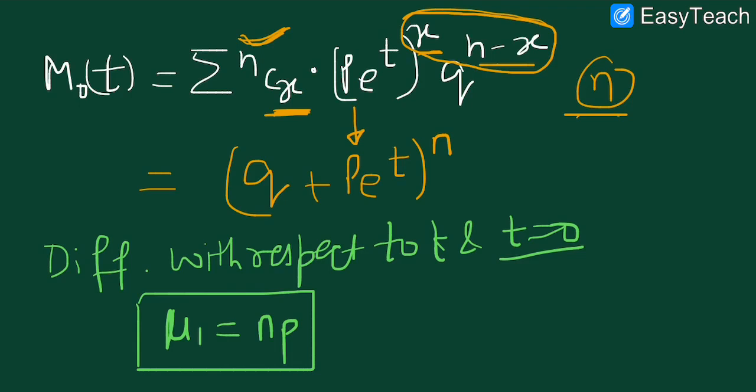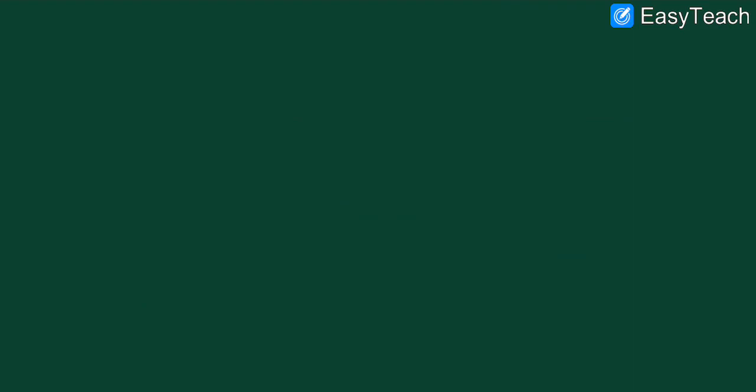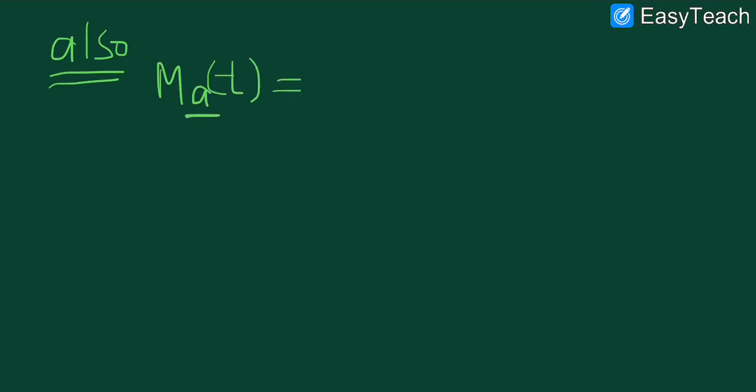Now coming back to the expansion of this, how we can get the value. Also, if you have studied the moment generating function, I already told you in the video that if we are interested in finding the moment generating function about any point using the origin, we can have this formula, that is e^(-at) times the moment generating function about the origin.